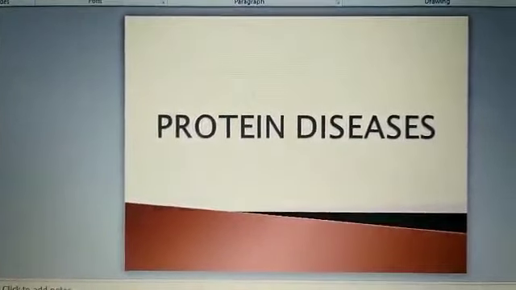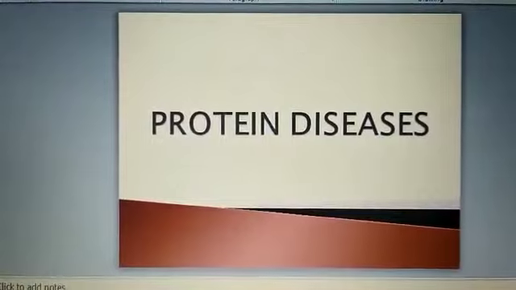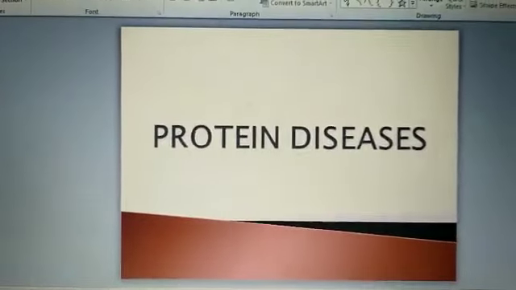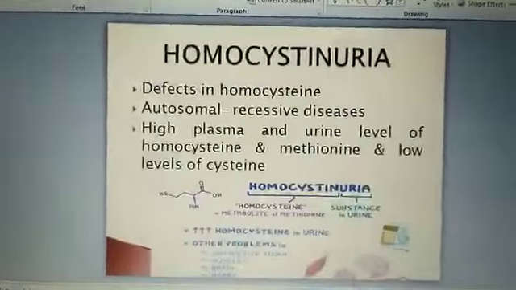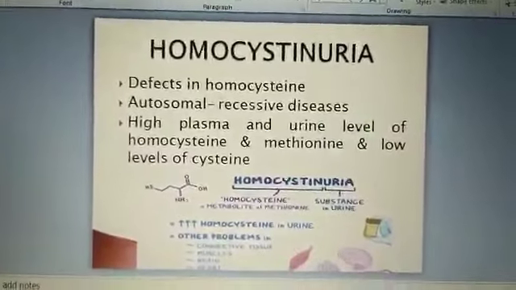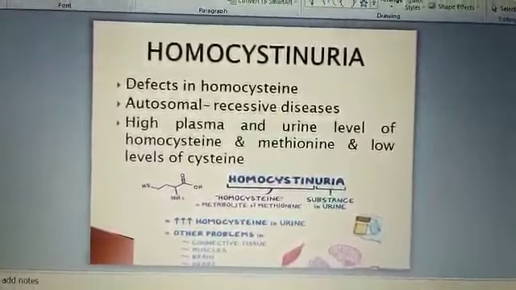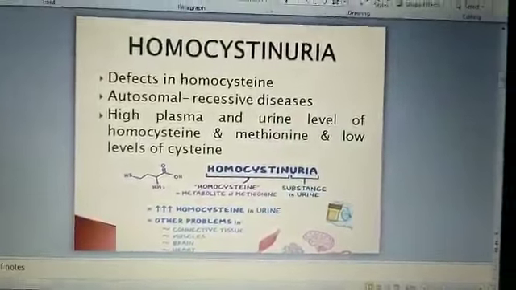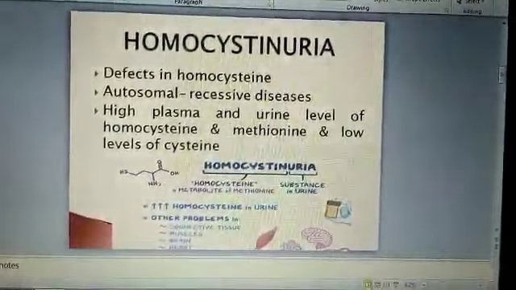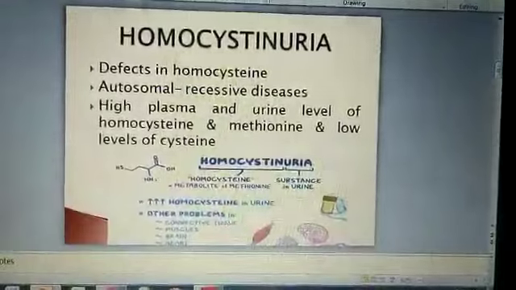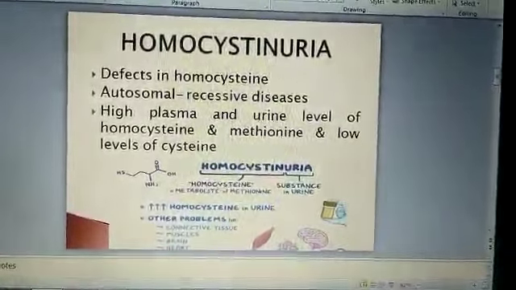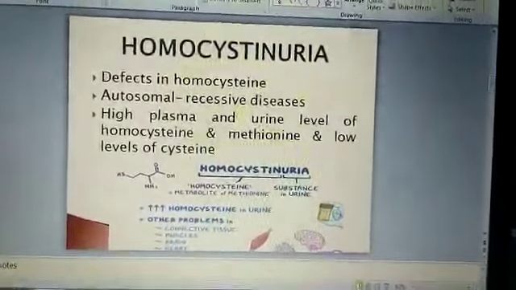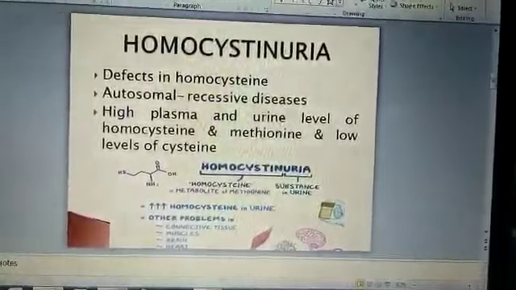Now we discuss the remaining protein diseases caused by a defect in a gene. The first one is homocystinuria. Homocystinuria means elevated level of homocysteine in urine. It is basically a defect in homocysteine metabolism. It is an autosomal recessive disorder like phenylketonuria and maple syrup urine disease.